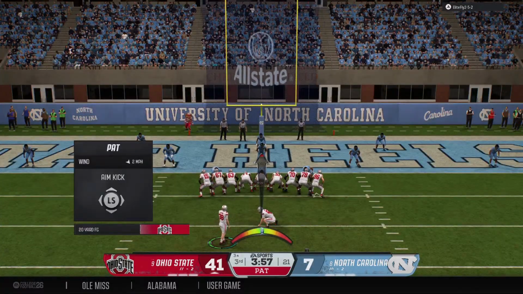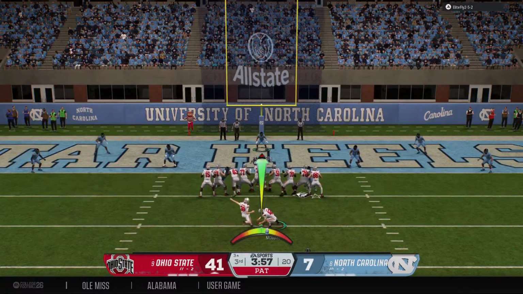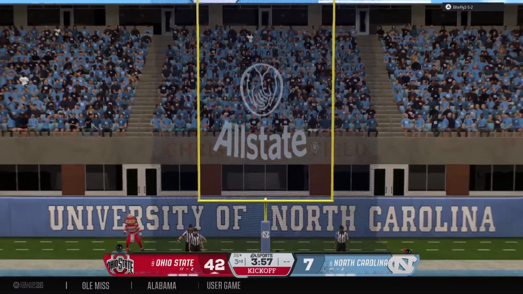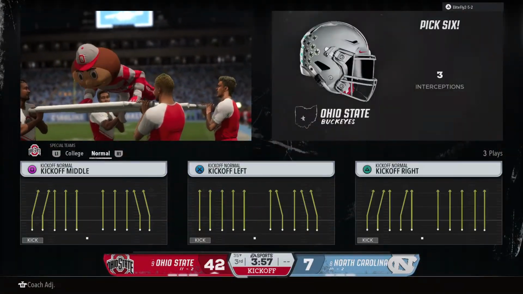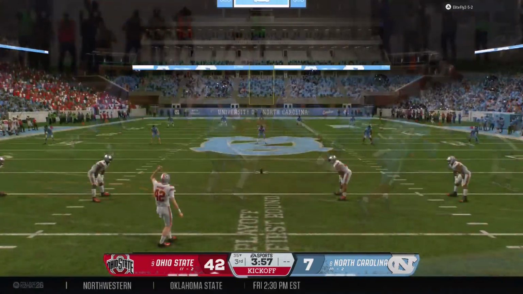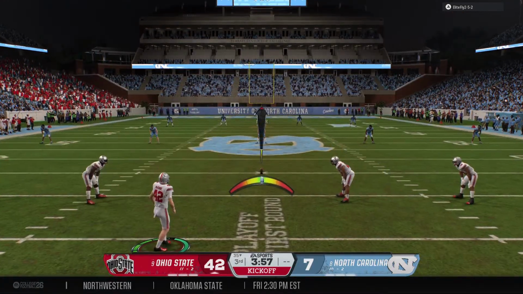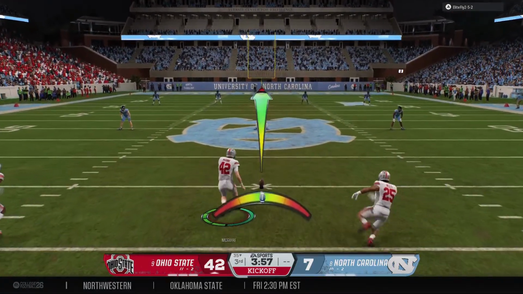One second, you're in field goal range as an offense. The next, the defense is running back an interception for a score. You're looking at a 10-point swing and a momentum changer. Automatic on the PAT. You got momentum after scoring that touchdown. Now the kickoff team out there to kick it away.